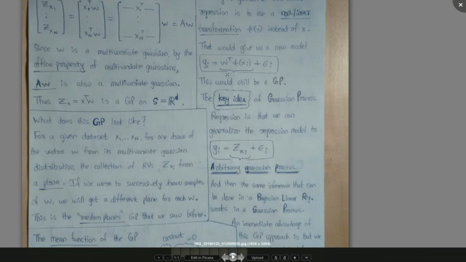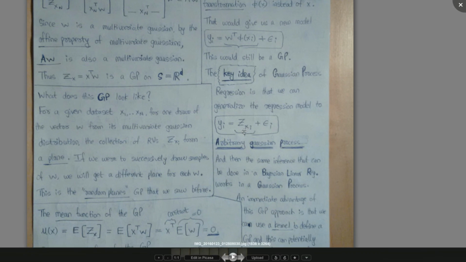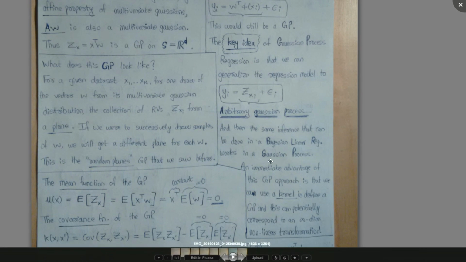So we have gone forward, we have said it was W transpose X and W transpose phi of X, and we are saying this always forms a Gaussian process for a finite set x1 to xn. So let's just generalize it to become any Gaussian process defined by a certain mean function and a certain covariance function, right? So that is the model for Gaussian process regression. That we say that the output yi is a certain Gaussian process plus some normally distributed noise.